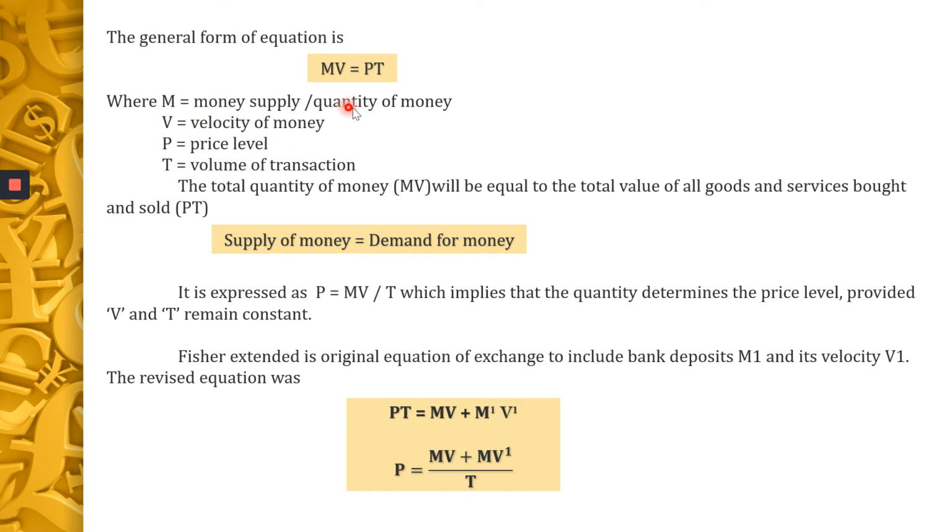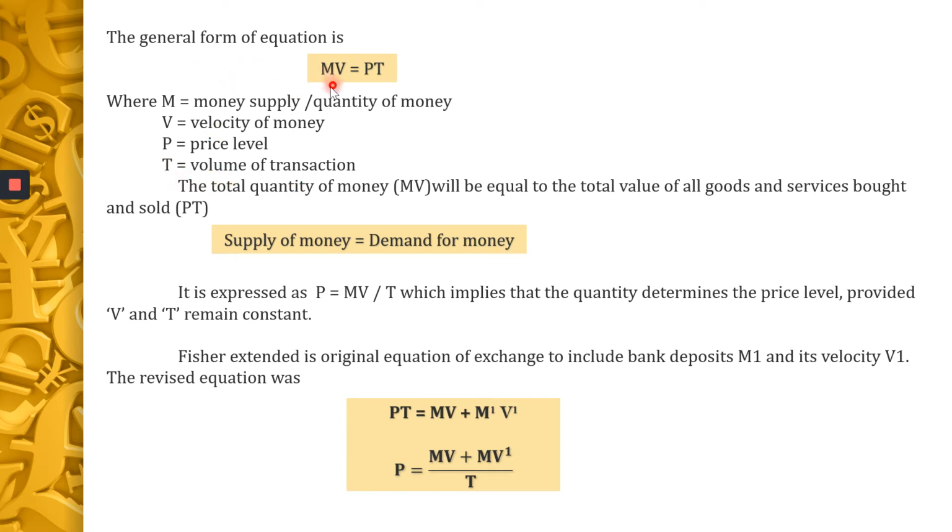M is called the money supply or the quantity of money. V is called the velocity of money. So what is P? P is the price level, or the inflation also you can say. What is T? T is the volume of transactions. What do you mean by volume of transactions? The total quantity of final goods and services sold in an economy is called T. This is the amount of transactions which happen by selling goods and services.